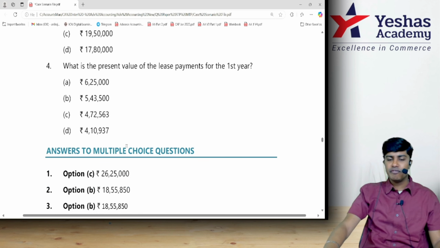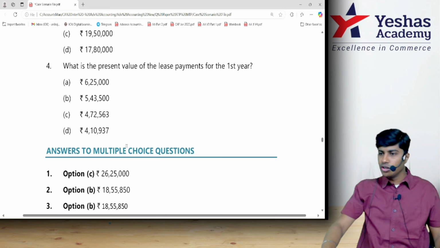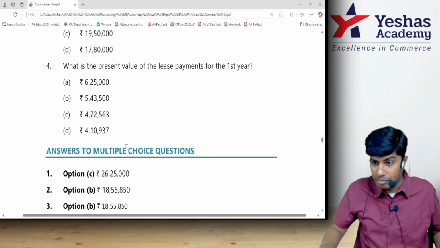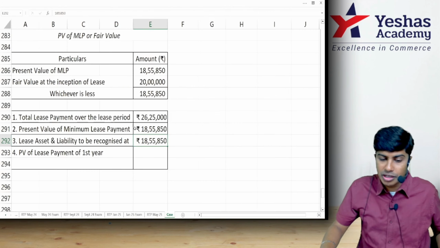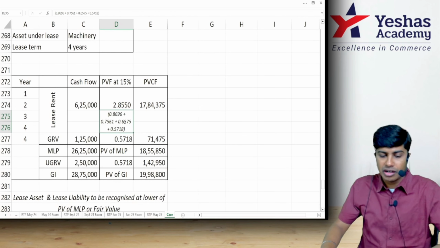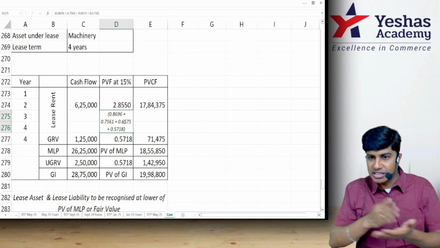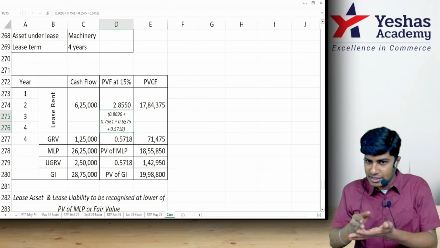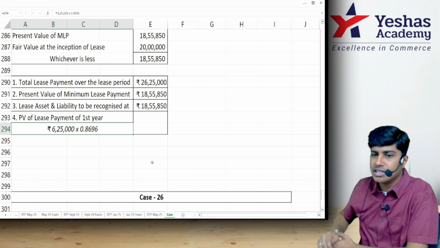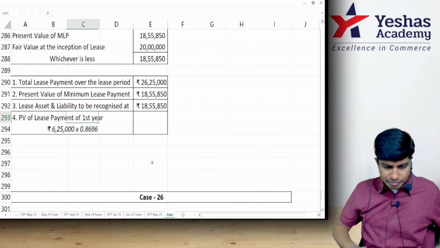What is the present value of lease payments for the first year? First year you are supposed to pay 6,25,000. Am I right? It should be discounted for how many years? 1 year. What is the rate for 1 year? 0.8696. First year discounting factor is 0.8696. Second year 0.7561. Third year 0.6575. Fourth year 0.5718. The logic is you are supposed to pay 6,25,000 after 1 year. From today, after 1 year you will pay 6,25,000. What will be today's value? Do 6,25,000 into 0.8696.